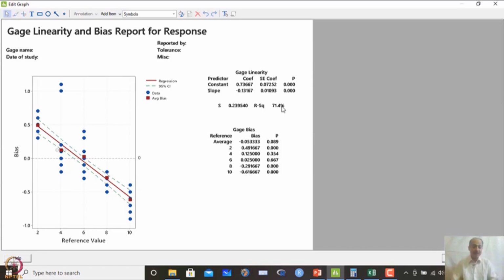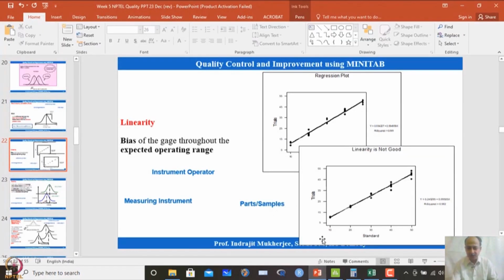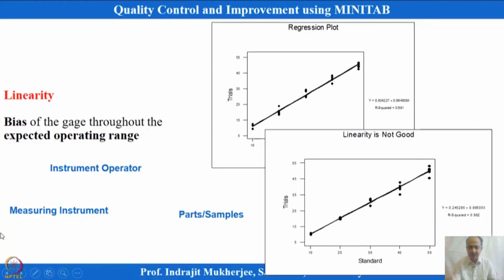And as the slope is significant, that means the instrument has linearity. Whether to accept that or not, we will see in our next session. But a 71% R square value means the fitted regression model is prominent. If it were not, what we would have expected is that we should not see any slope over here. If the slope is not significant, you would have got a flat line from the zero bias condition.